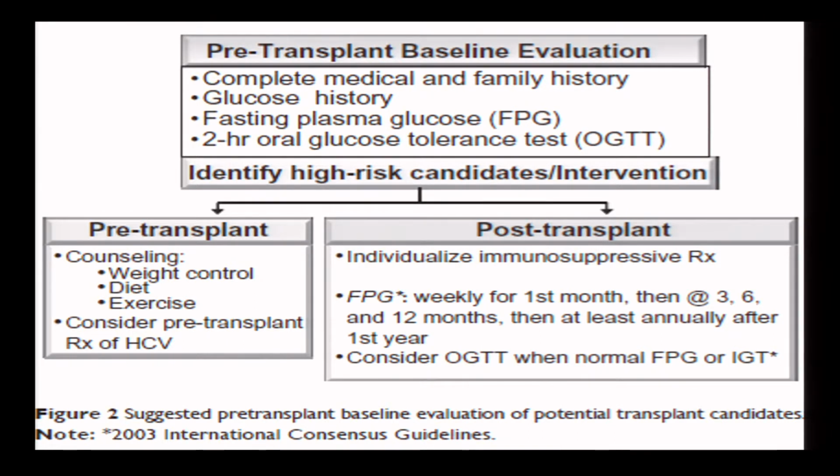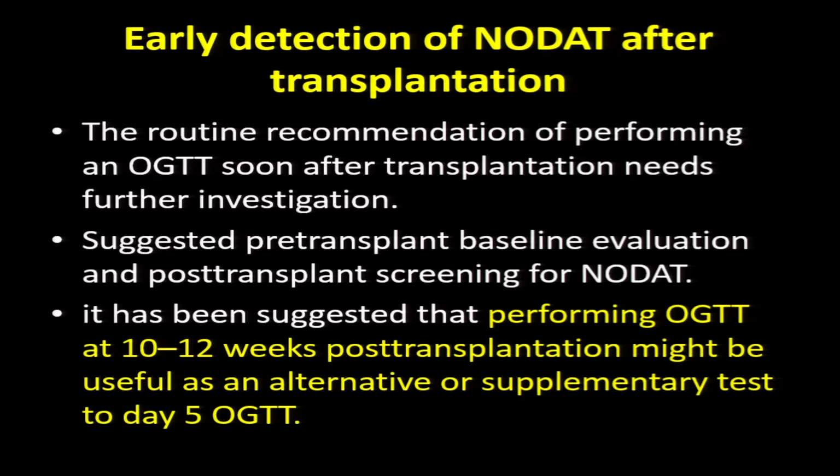Fasting plasma glucose has to be done weekly for the first month, then at 3, 6 and 12 months, then at least annually after the first year. Consider OGTT when normal fasting plasma glucose or glucose intolerance is seen. Early detection of NODAT after transplantation is very important. For that you need an OGTT at 10 to 12 weeks post transplantation, which might help you to detect it early.